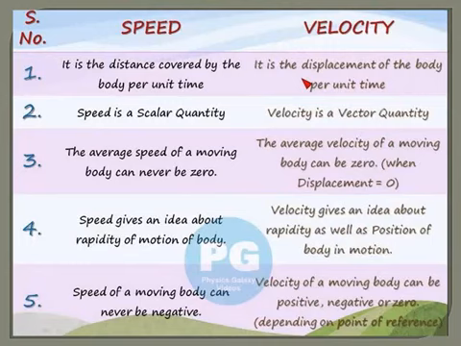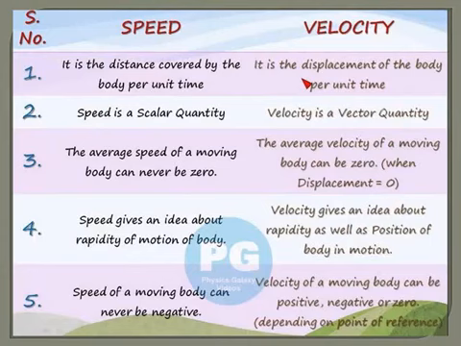Third point, the average speed of a moving body can never be 0, whereas the average velocity of a moving body can be 0. When the displacement is 0, the velocity will also be 0.